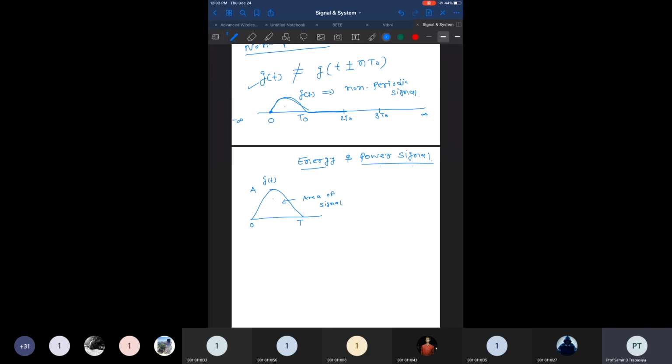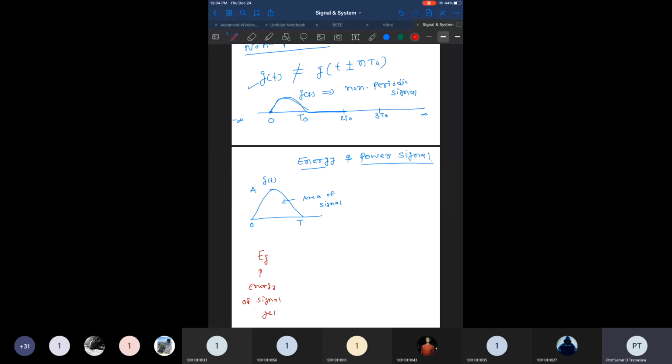I take the square of the area, because if I find the area only, sometimes the signal will be negative also. So to make it always a positive measure rather than positive and negative, we can have an equation to find the energy Eg. Eg means the energy of a signal g of t.